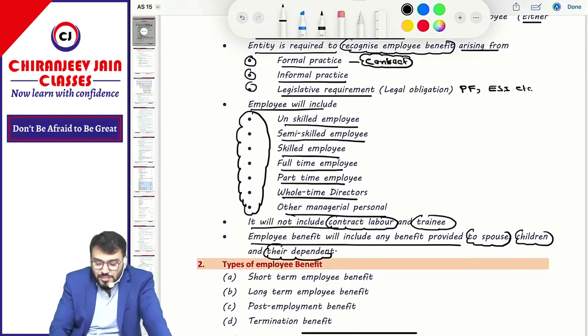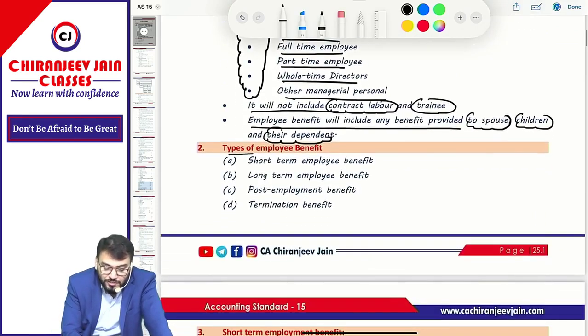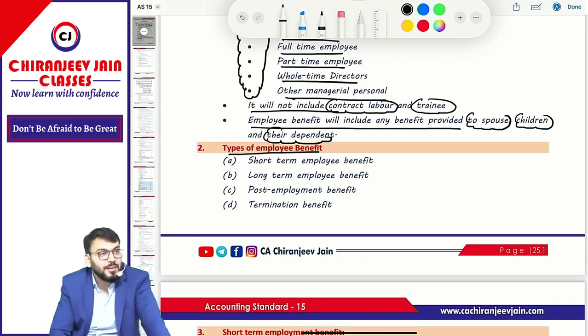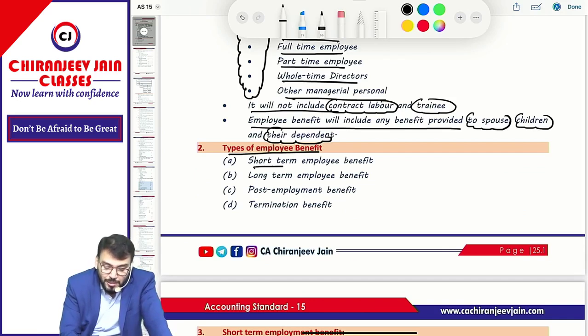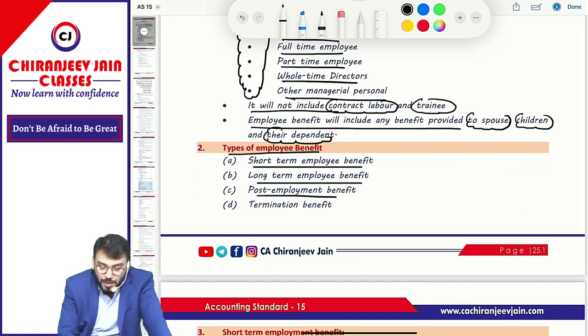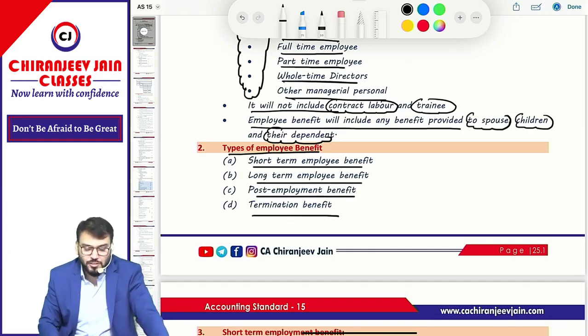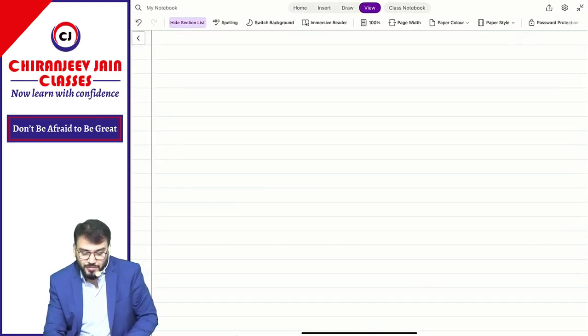Correct. Now in this chapter we need to understand the accounting treatment of employee benefit. For the purpose of accounting treatment, the entire employee benefit has been divided into four parts. One is known as short-term employee benefit, then long-term employee benefit, then post-employment benefit, then termination benefit. Correct? Yes, sir. So what they want to say, just try to understand.